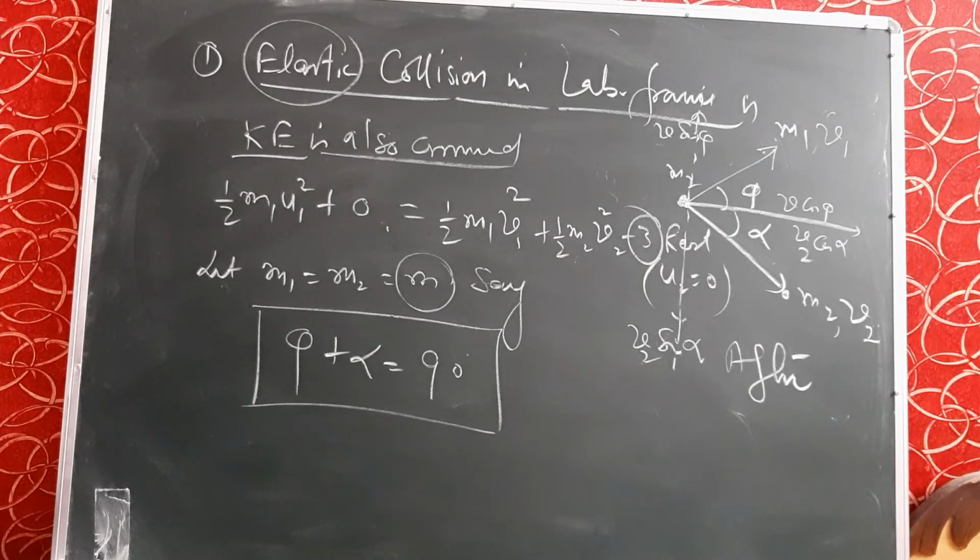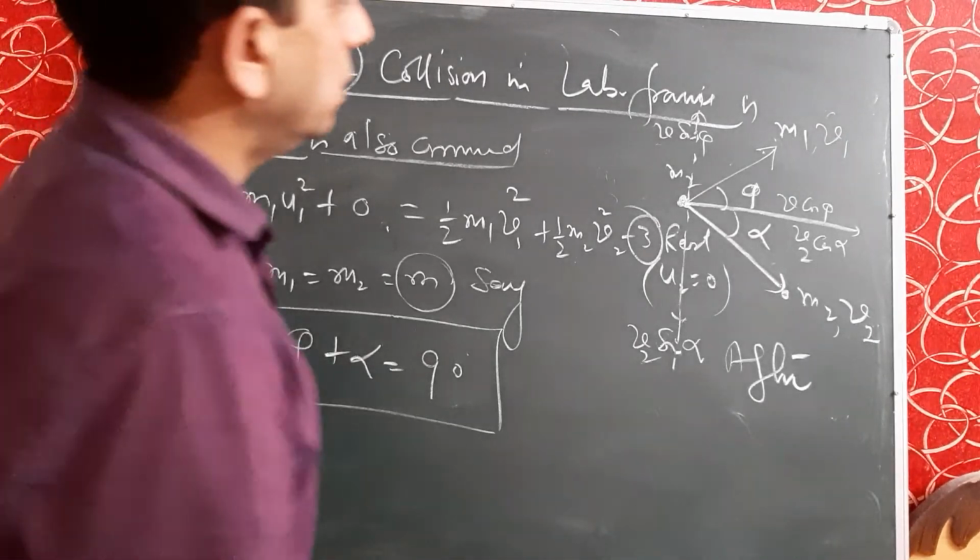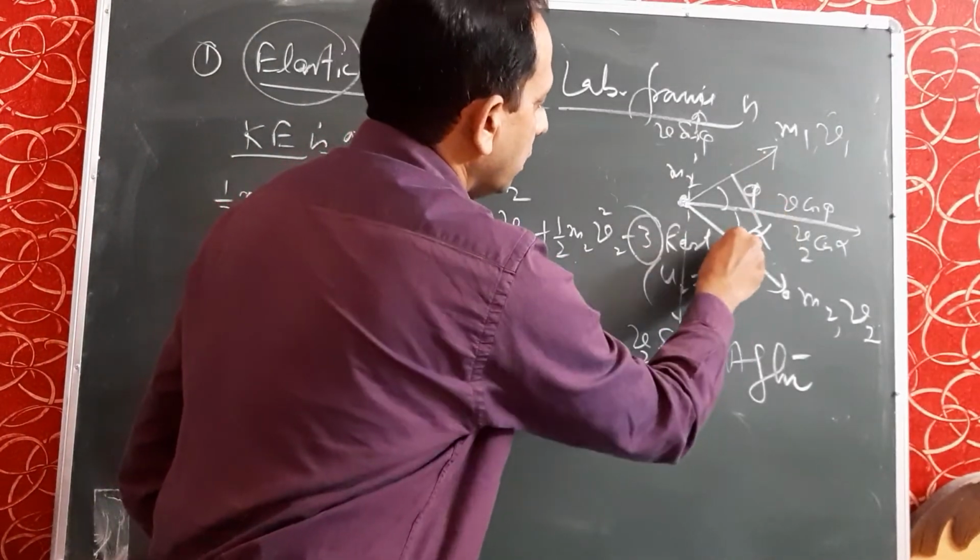You have already read this article in class 11, I think, and at that level you used masses m1 and m2, both different, but I have taken for convenience the masses to be equal, and hence we get the final condition phi plus alpha is 90 degrees, that is this angle is 90.